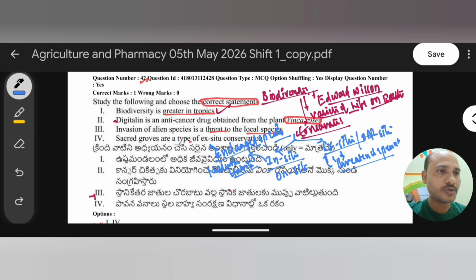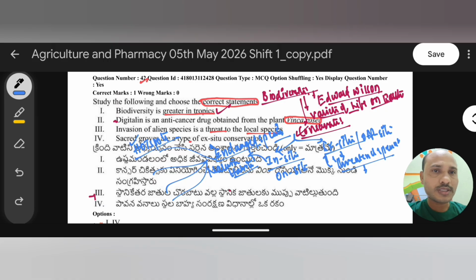Means we have to take these threatened species from their natural habitat, then we have to create a special protecting area. So there we only protect this ex situ or threatened species. Here, to protect this endangered species, we have various methods. For example, here we have hotspots. Very important. Hotspot is the best example for in situ method.